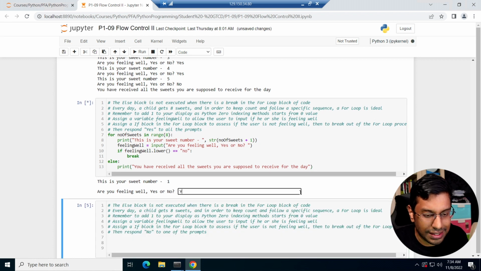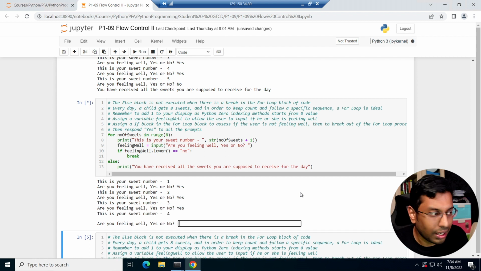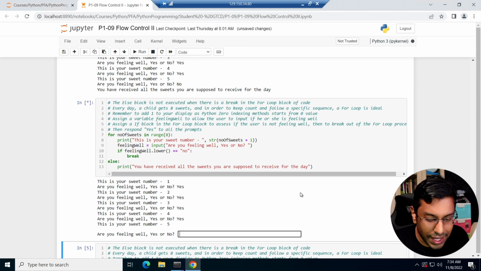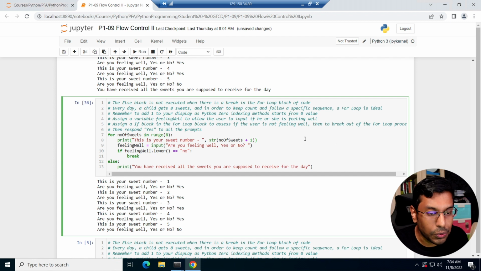So the first time, yes, I'm feeling well. I'll do it at the 5th time just to maintain the consistency. At the 5th time, I'm not feeling well. And it does not print you have received all the sweets because it has not completed the full iteration of the code. So you can see that the first one and the second one are different in the way they're configured. The first one prints you have received all of the sweets you have to receive for the day. The second one does not do that, right?